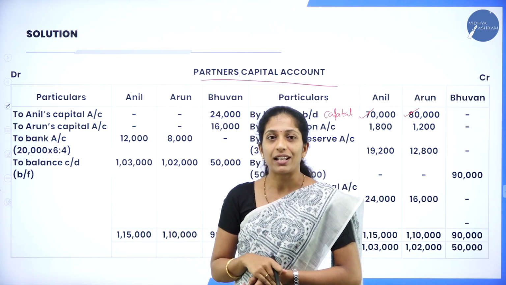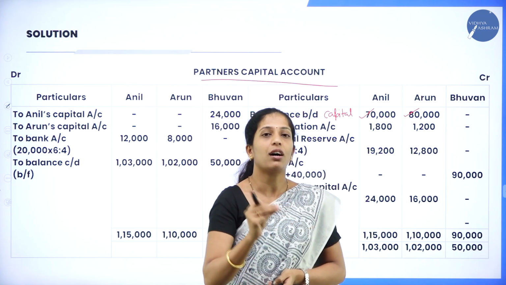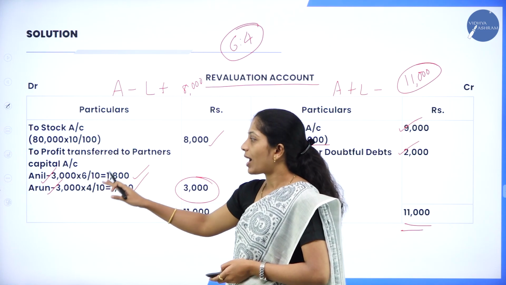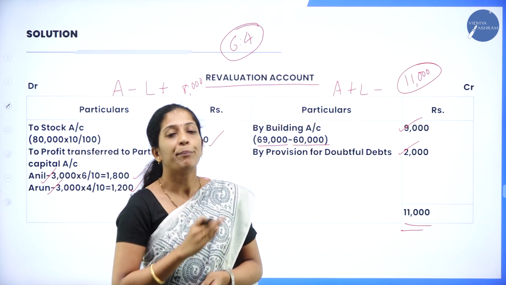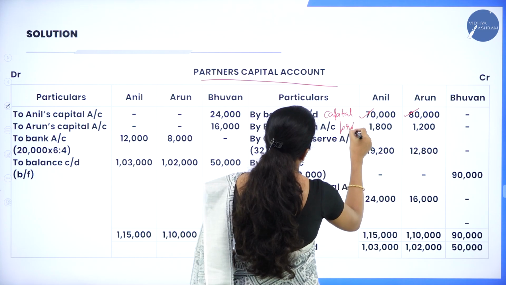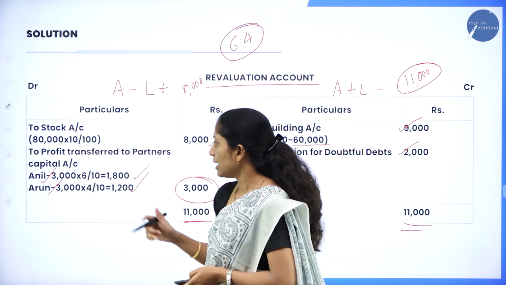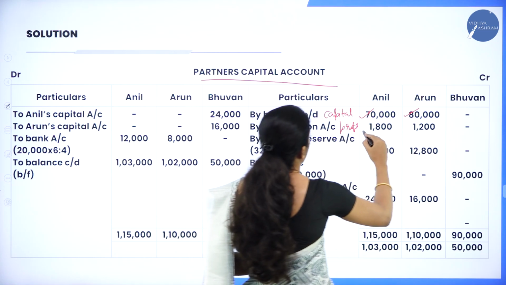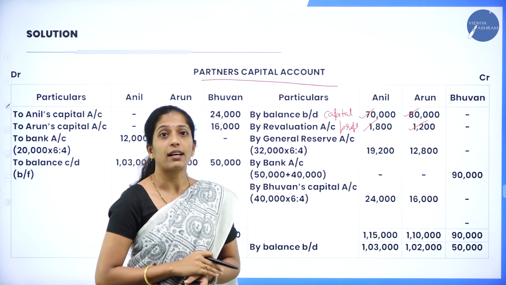Next, your second item to be transferred is the revaluation account balance. You have already prepared the revaluation account, and after that the balancing figure will be revaluation profit or revaluation loss. In this problem it is revaluation profit, right? So, you have to transfer this profit to the partners capital account. How do we transfer? By revaluation account, so this is profit. What is the profit? We have already calculated, that is 1,800 and 1,200. So, this is about the revaluation account profit.